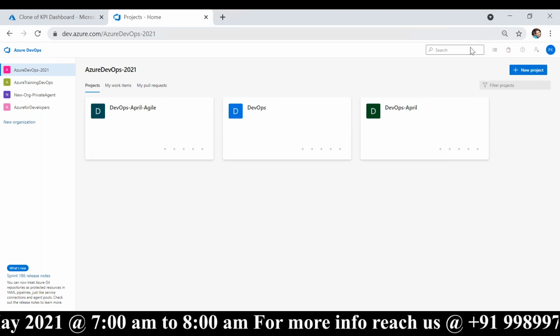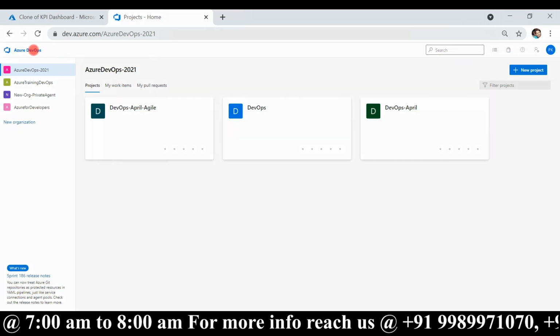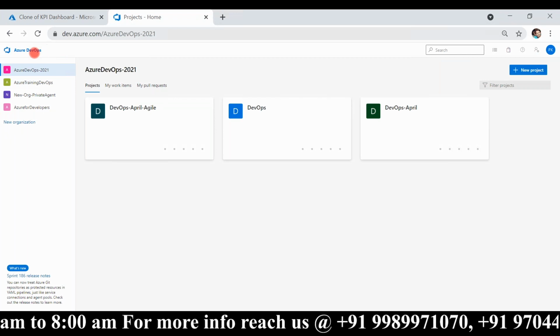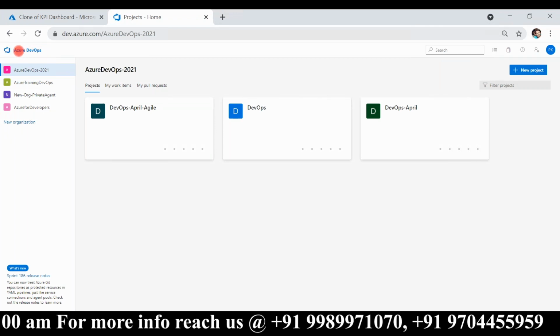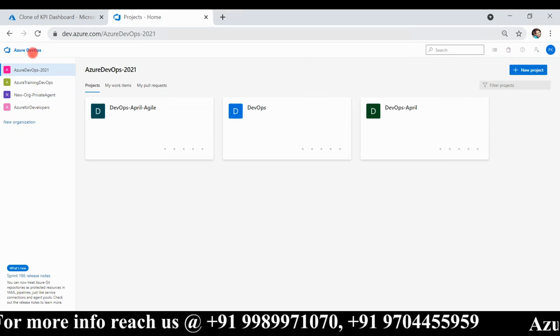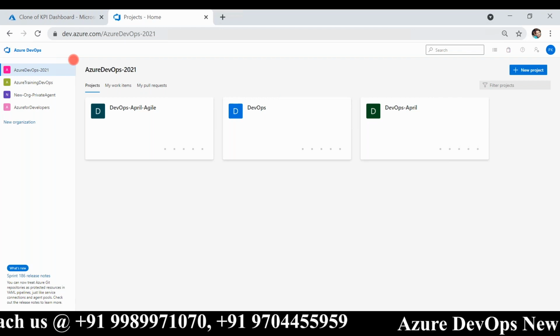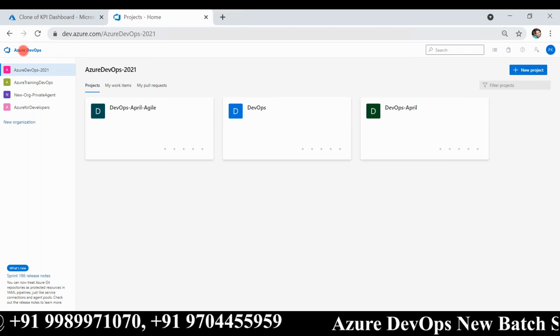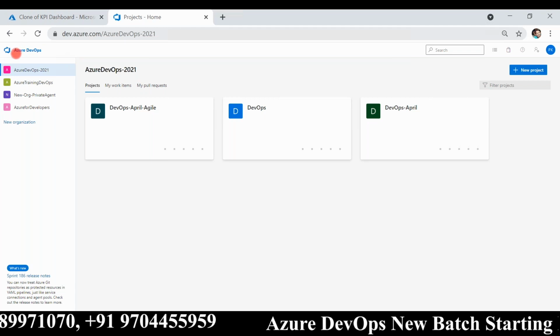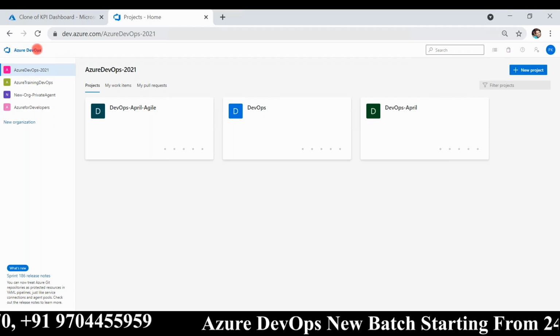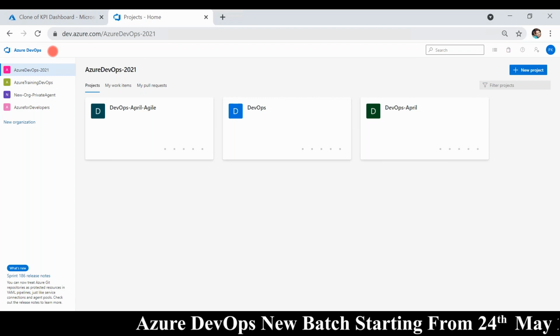So here, Azure DevOps, right? These two are not different words. Azure DevOps itself is a tool that helps us in achieving DevOps. But because it has the word Azure, it doesn't mean that this is specific to Azure.